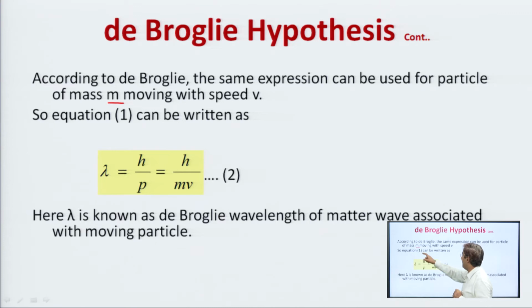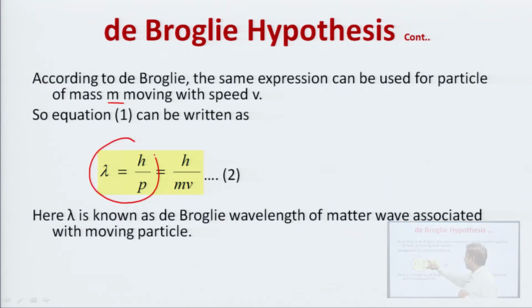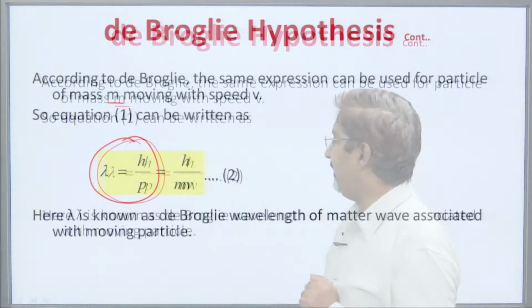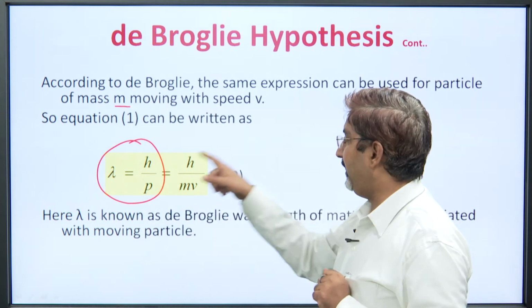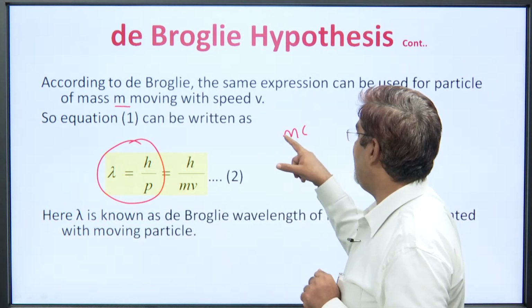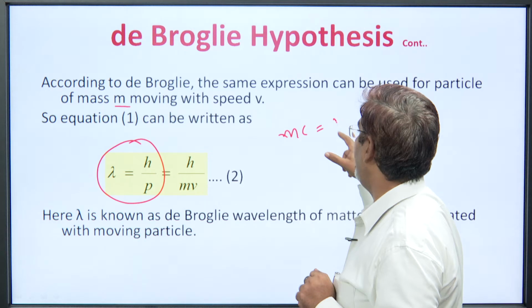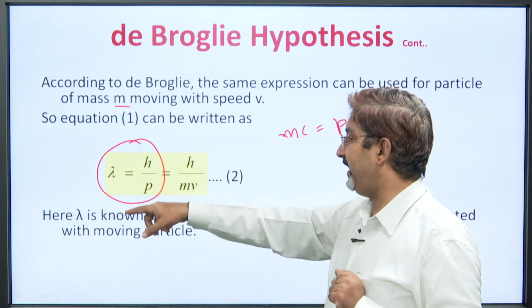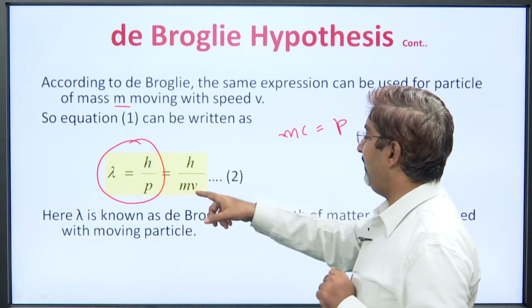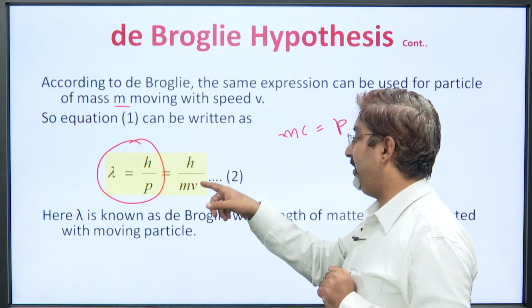So, equation 1 can be written as lambda is equal to h upon p, that was the earlier equation, and there we had converted m c is equal to p, but here we know that a particle cannot move with the speed of light. So, for the particle we have to substitute h upon m into v.